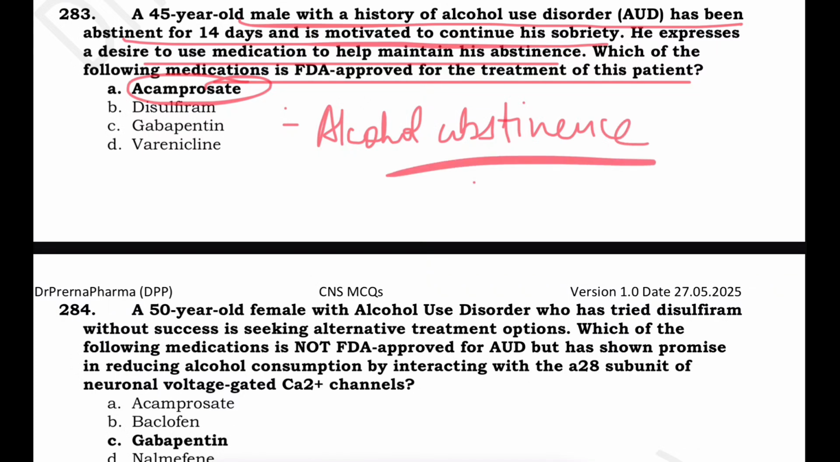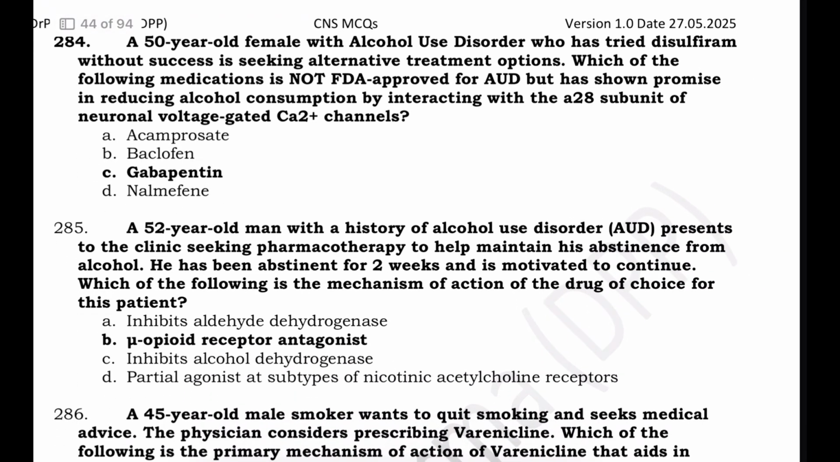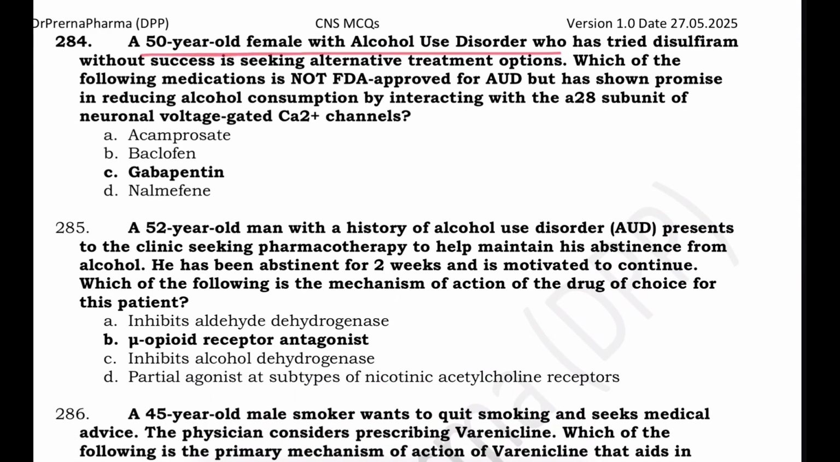It works by modulating the glutamatergic state of the abstinent brain, so it reduces cravings and likelihood of relapse. A 50-year-old female with alcohol use disorder tried disulfiram without success. Which drug is not FDA approved for AUD but has shown promise in reducing alcohol consumption? That is gabapentin. Acamprosate is FDA approved. Baclofen, nalmefene are not. So gabapentin, although not FDA approved, has shown potential in reducing alcohol consumption. So this is also a good drug.